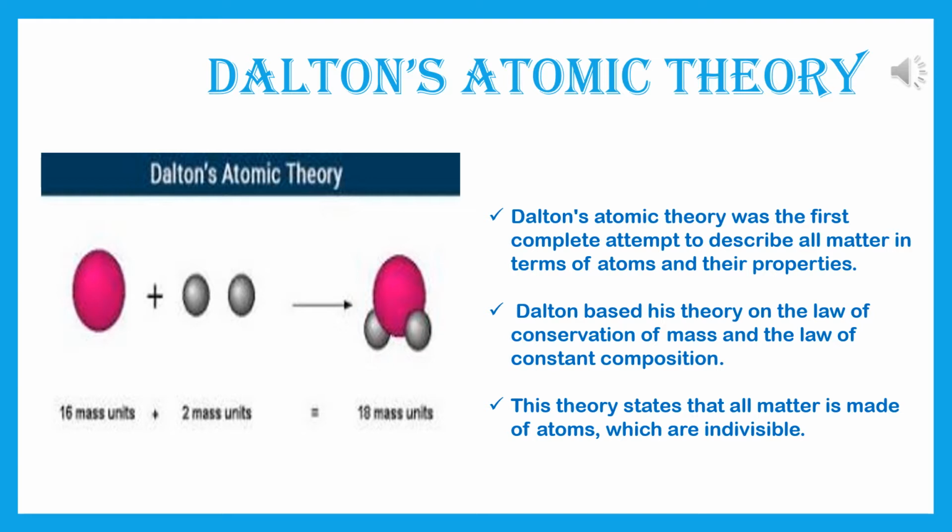See the diagram. There is an example according to Dalton's atomic theory. 16 mass units plus 2 mass units will form 18 mass units. Can you guess which molecule is this? This is H2O. 16 mass unit refers to oxygen and 2 mass units refers to hydrogen. And it is forming a molecule of water, that is 18 mass unit, and that is H2O. This is Dalton's law.